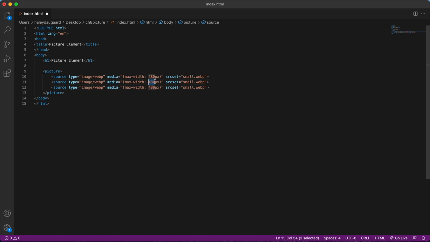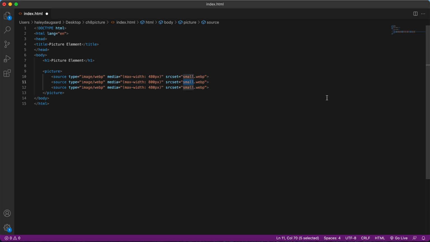We're going to have 3 sizes: small, medium, and large. So our medium image size is going to be at max width 800 pixels. So it's only going to show up if the screen is 800 pixels or less until it gets to 480 pixels.